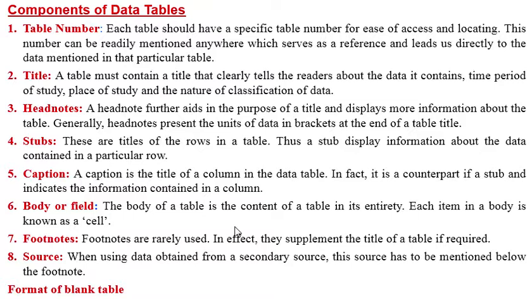Source. When using data obtained from a secondary source, this source has to be mentioned below the footnote. So if you are going for secondary data, any source from which you have collected it should be mentioned as a source, and you have to mention where you have collected those data from. So these are the 8 components of data tables.